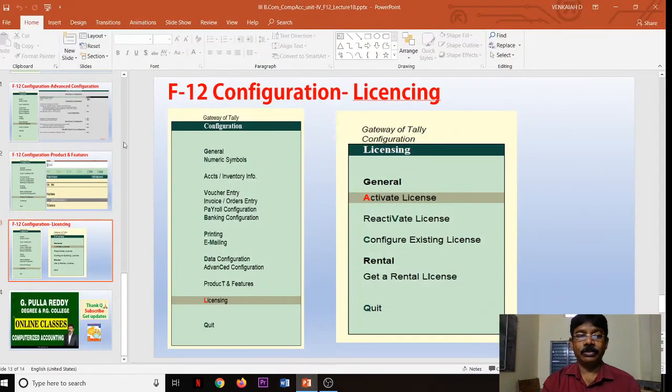So in the earlier lecture we discussed company configuration. In that configuration, 5 points we discussed. Those 5 points are general, numeric, accounts and inventory, vouchers,